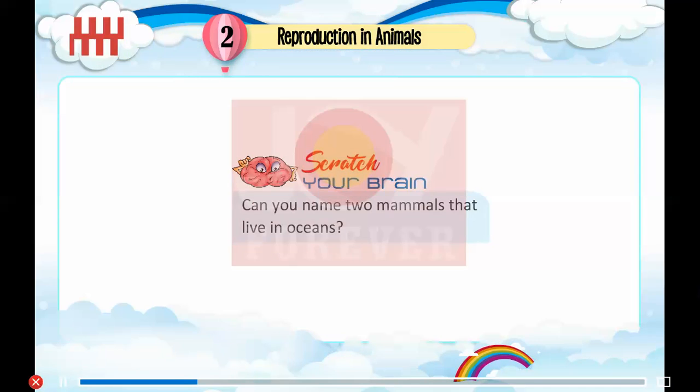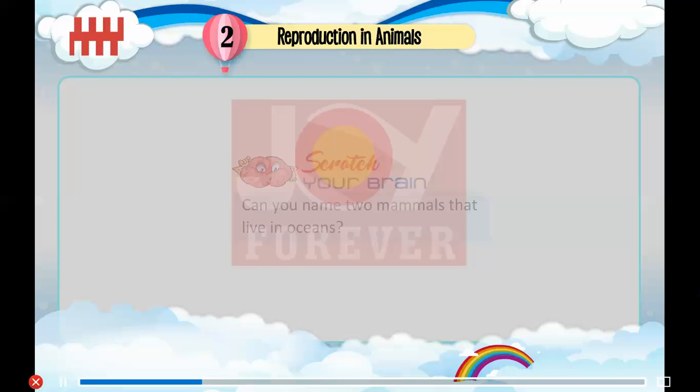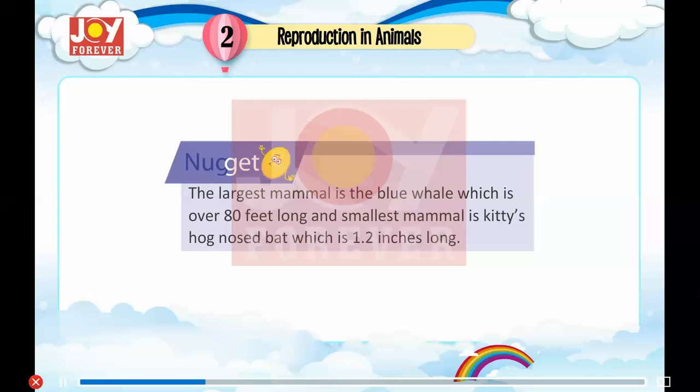Scratch your brain. Can you name 2 mammals that live in oceans? Nugget. The largest mammal is the blue whale, which is over 80 feet long, and the smallest mammal is Kitti's hog-nosed bat, which is 1.2 inches long.